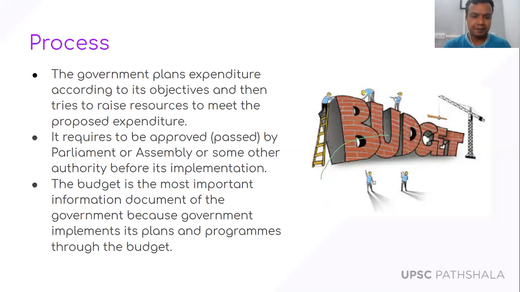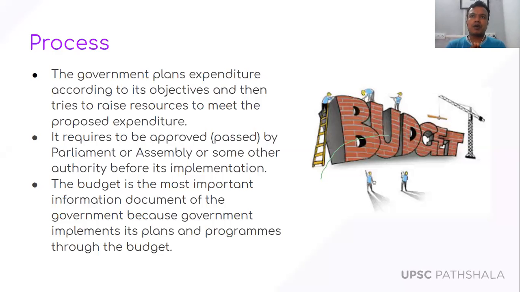So the budget requires to be approved by the parliament or assembly. In case of state government, it has to be passed by the state legislative assemblies. And in case of union government budget, it has to be passed by the parliament. As we all know, since the government budget or annual financial statement is a money bill, it has to be passed by the Lok Sabha, and the Rajya Sabha can only give suggestions.